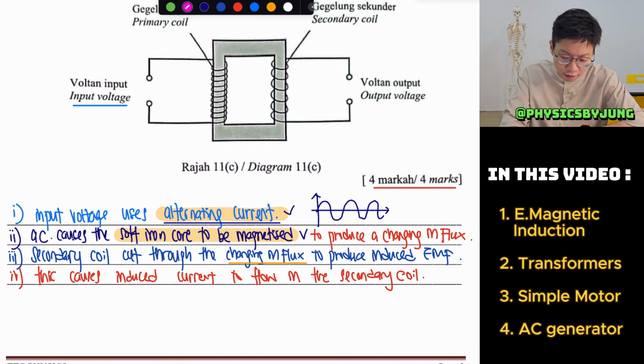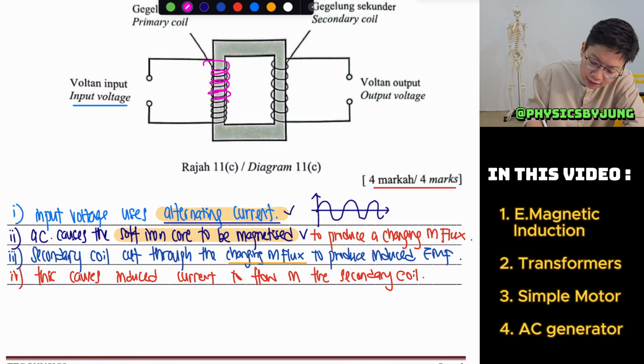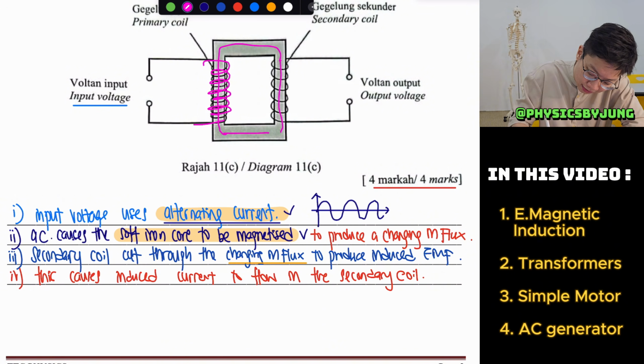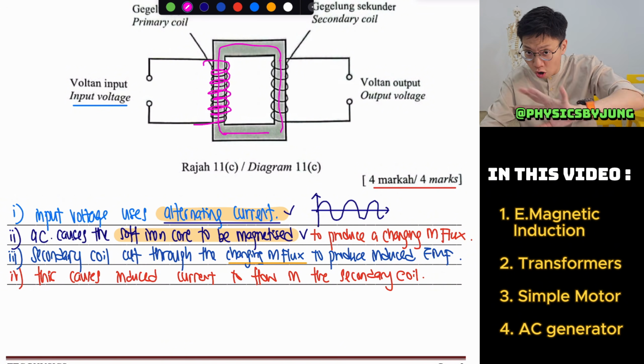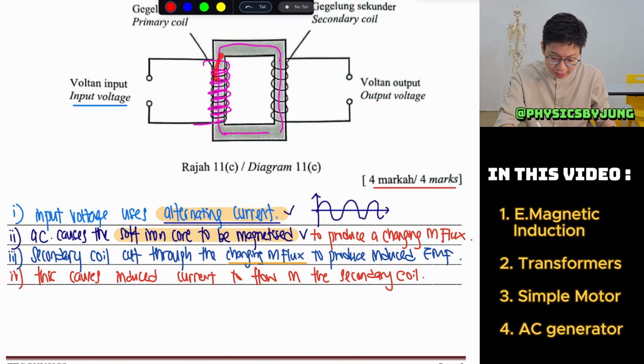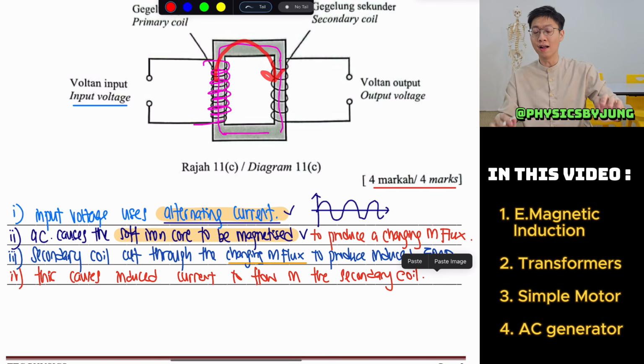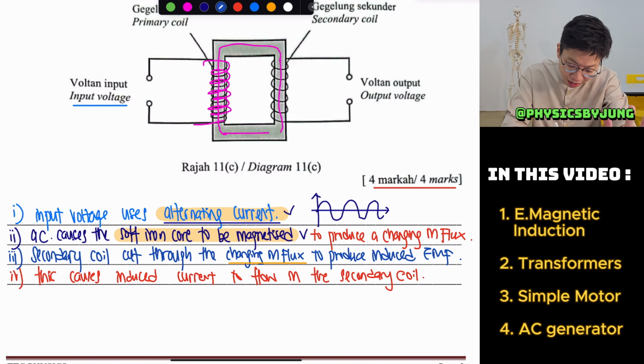Let me draw it out. So there will be alternating current. It will cause this iron core to be magnetized. Remember, magnetized, not the current. Nobody says that the current will flow through the core. In fact, you don't want current to flow in the core.